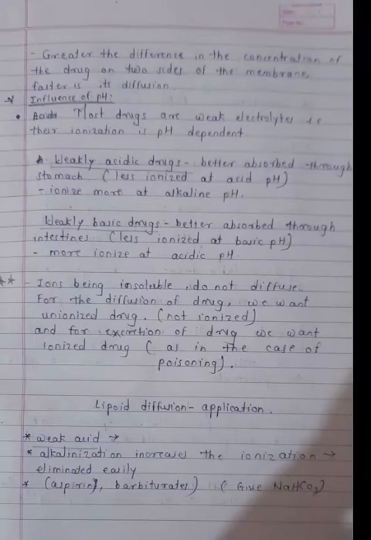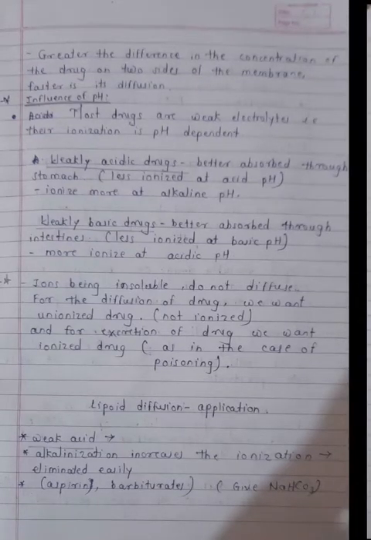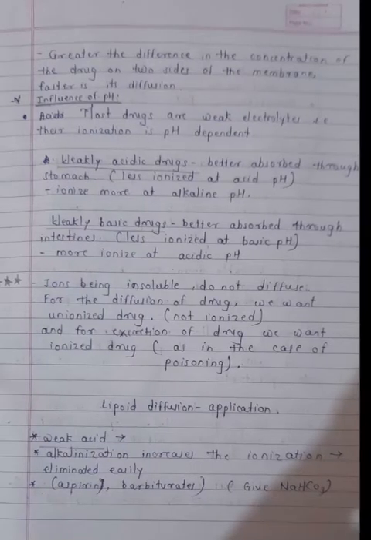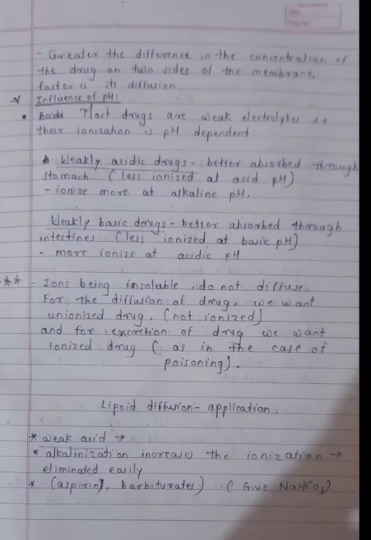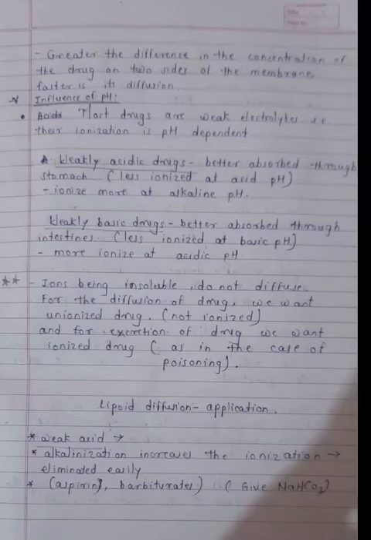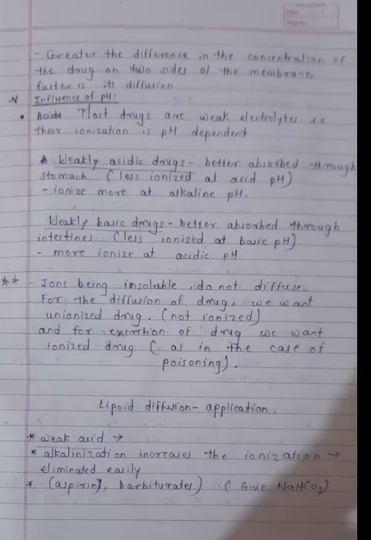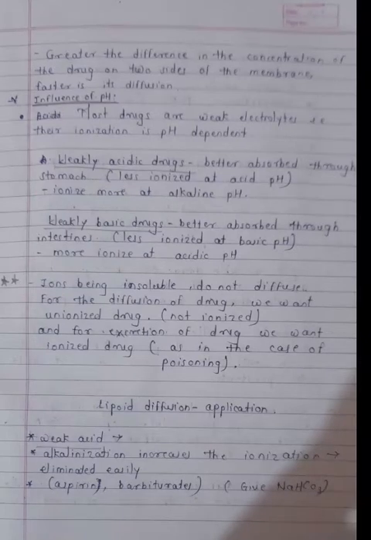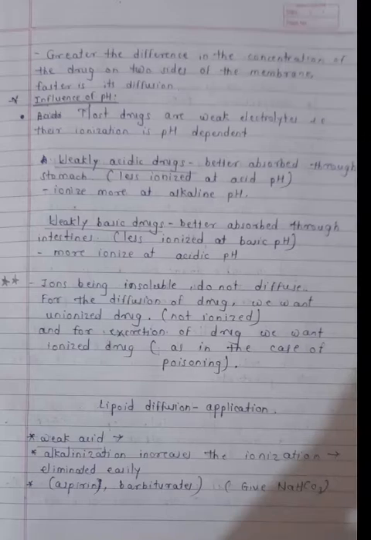So this is the influence of pH. Remember that most drugs are weak electrolytes, that is, their ionization is pH dependent. Weakly acidic drugs are better absorbed through the stomach, ionize less at acidic pH, and ionize more at alkaline pH. Weakly basic drugs are better absorbed through the intestine, ionize less at basic pH, and more at acidic pH. Ions being insoluble do not diffuse. For the diffusion of drug, we want the unionized form, not the ionized form. For the excretion of drug, we want the ionized form, as in the case of poisoning. So this is the influence of pH.